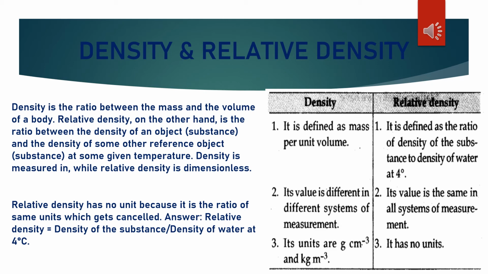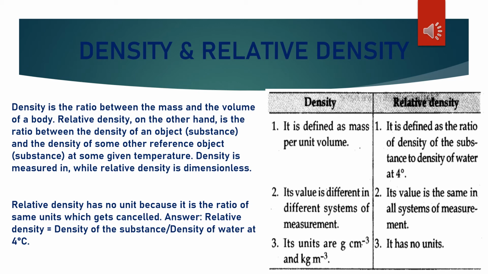So there is a difference between density and relative density. Density is defined as mass per unit volume. Relative density is defined as the ratio of density of the substance to density of water at 4 degrees Celsius. Second point, value of density is different in different systems of measurement.